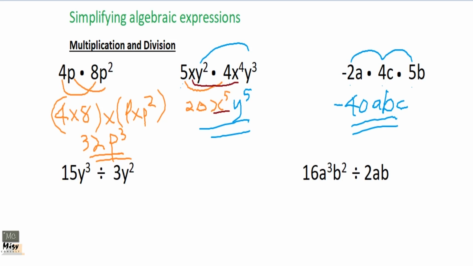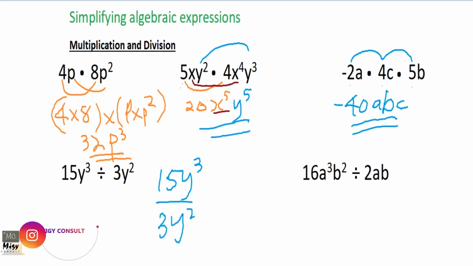Now we come down here where we have 15y cubed divided by 3y squared. All we are going to do for division, if I were you, I'll just write it in the form that will be easier for me. So I'll write my 15y cubed divided by 3y squared. Please, you can go and check the video on indices, because this y is the same y, the same base. So what you do is you subtract between the indices.